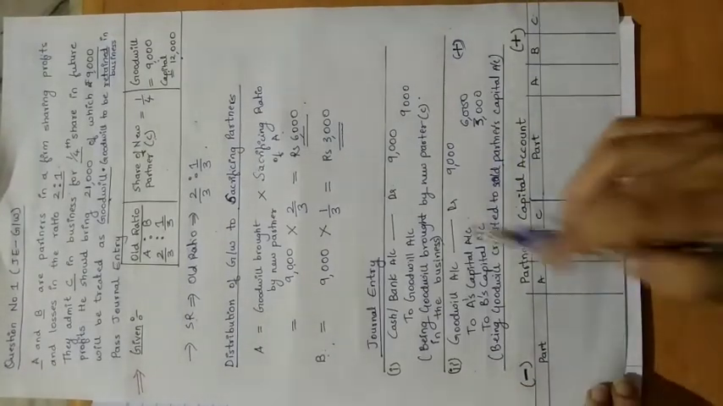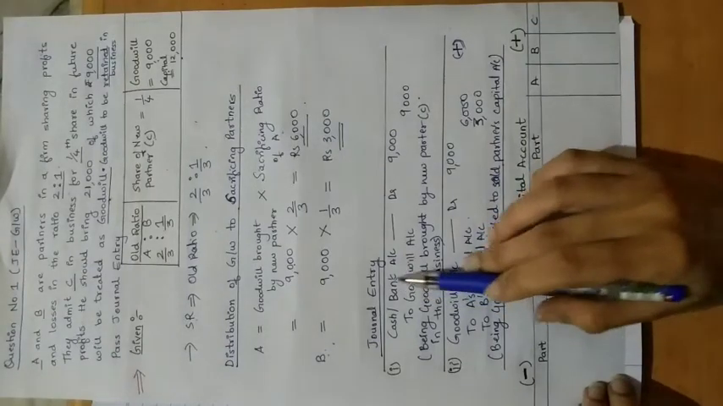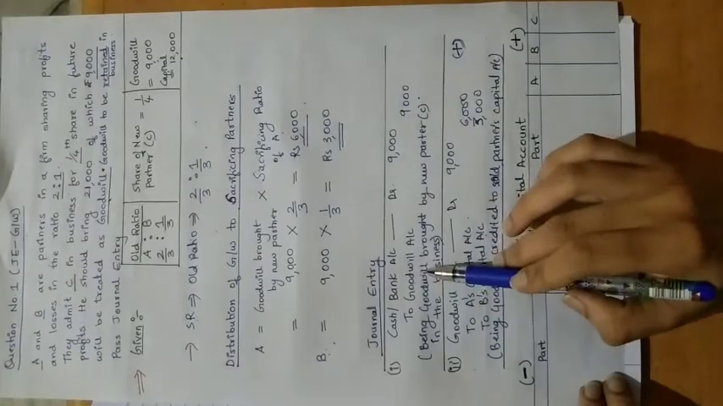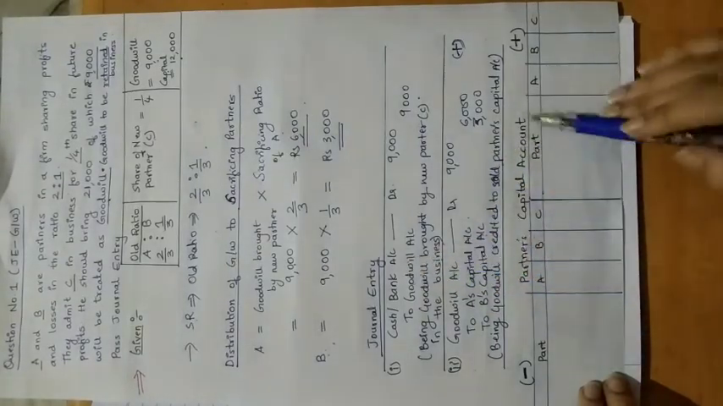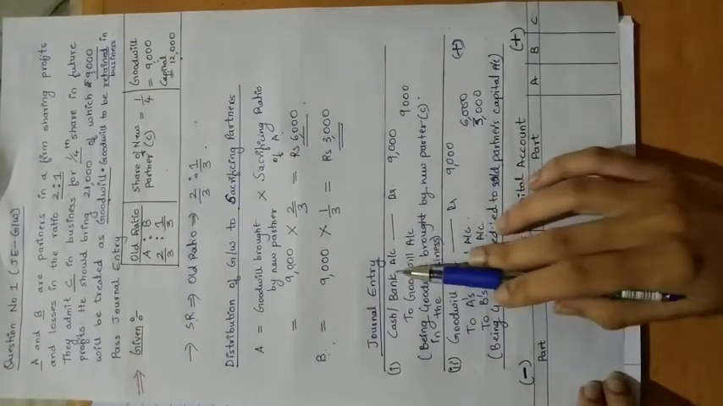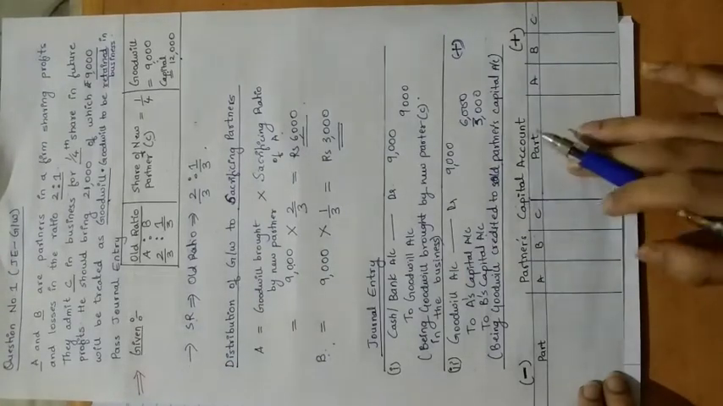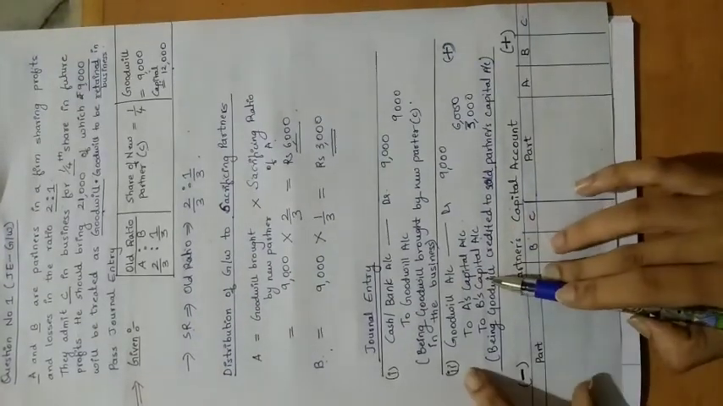So here what we have done, in this first entry we are not getting the partners' capital account. So this entry will be recorded in the cash or bank account. So let's come to the second entry.